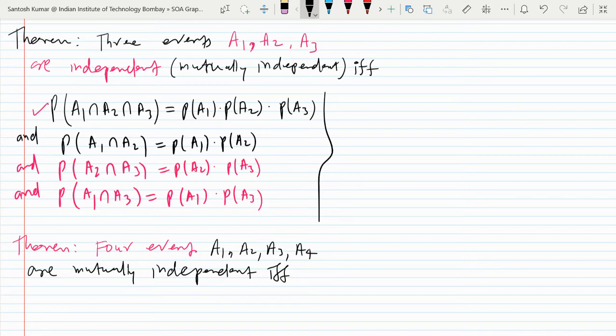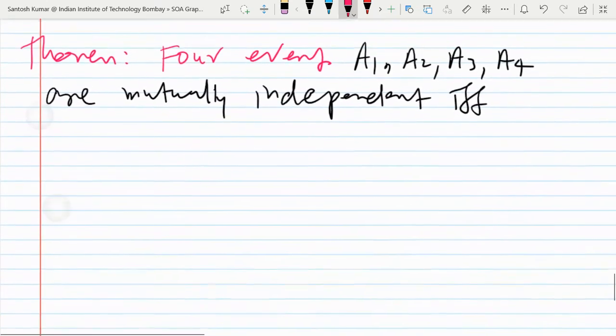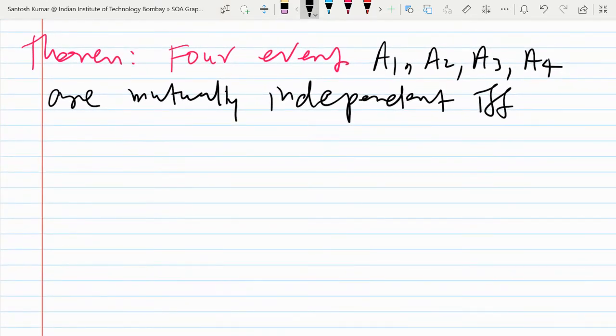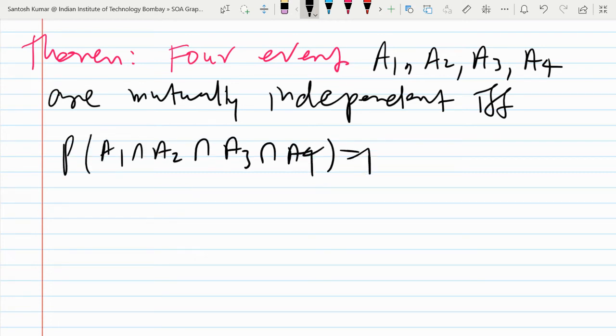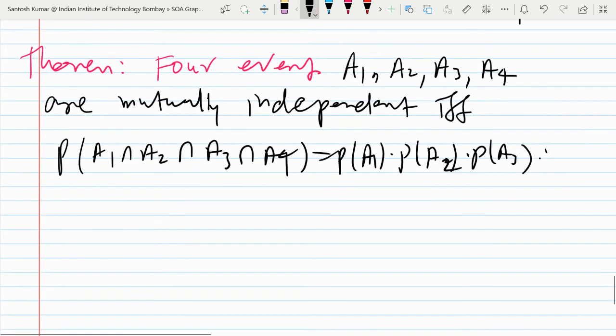Okay, you got the point, but you have to check taking three at a time also. Like for three events, we checked two at a time and then three at a time. Now we have four events, so we'll check four at a time, three at a time, two at a time. You told most of the conditions. So first you may check A1 intersection A2 intersection A3 intersection A4 is equal to probability of A1 into probability of A2 into probability of A3 into probability of A4. So this is considering all four at a time.